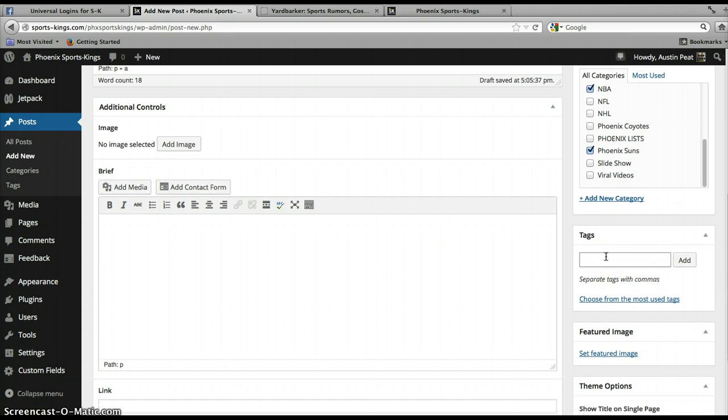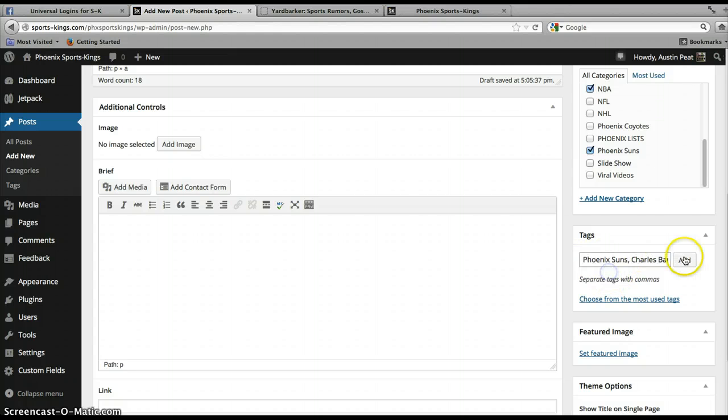Tags are pretty easy. You want to throw in all of the proper nouns that you mention in your story, separated by commas. So for this particular one, I would put Phoenix Suns, Charles Barkley, and whatever else you might mention in your article.